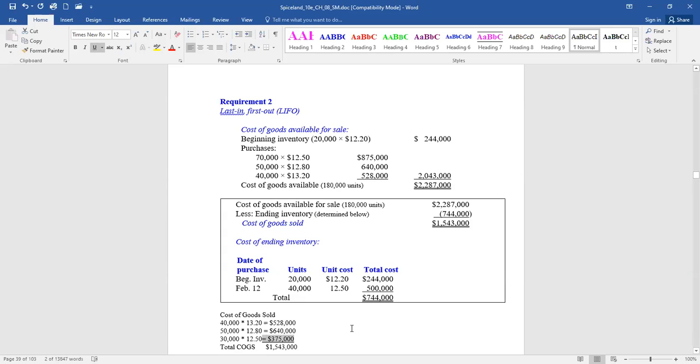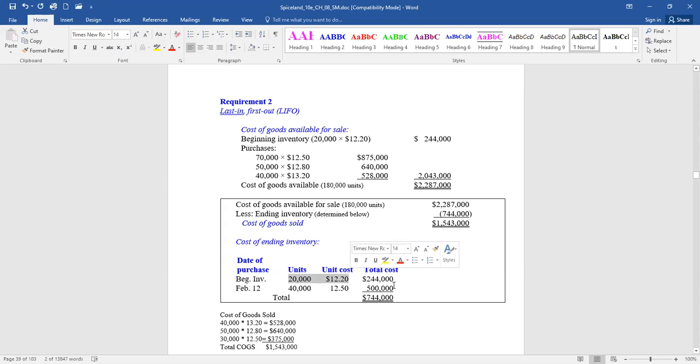Okay. What's left in inventory? Because in the question they said, determine ending inventory and cost of goods sold. Well, what's still left? What didn't we remove? Of these 70,000, we removed 30, right? So 40,000 of those are still on hand according to Lifo, and the 20,000 in beginning inventory are still on hand.